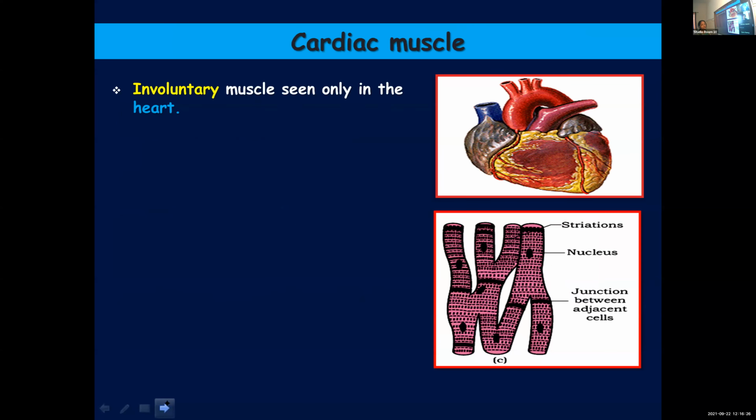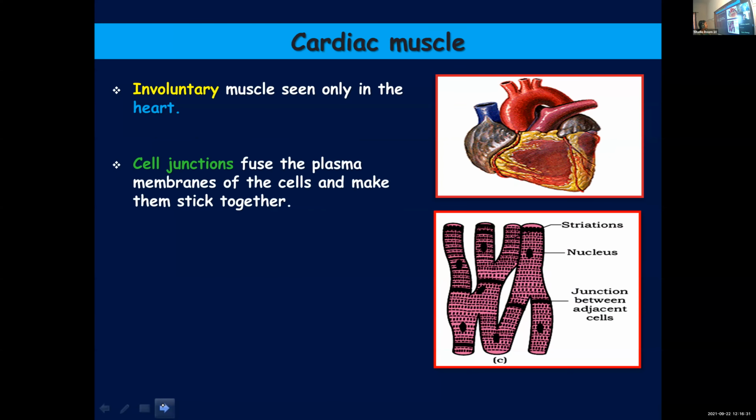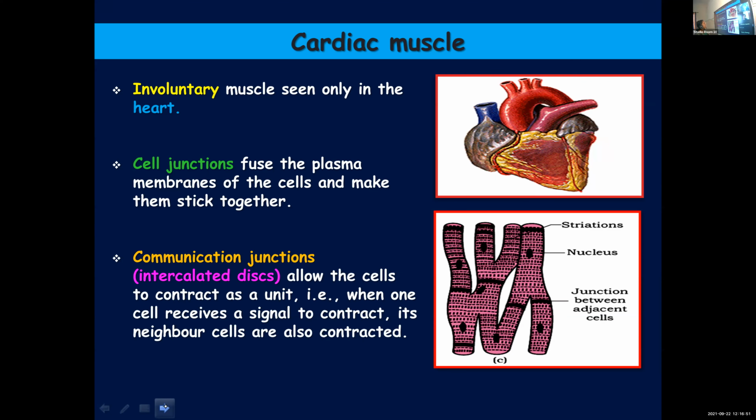Cardiac muscle. These are also involuntary. You can find these muscles only in the heart. Here also cell junctions will fuse the plasma membranes of the cells. And as you can see in the picture, different cells are sticking together because the cell junctions between the cells will fuse the plasma membrane, so that these will be sticking together as seen in the picture, and they have intercalated disc. It is same as our gap junction or communication junctions, and these junctions will allow them to contract